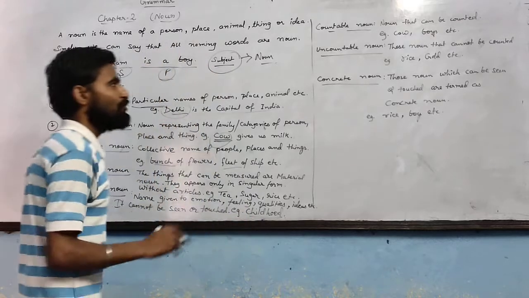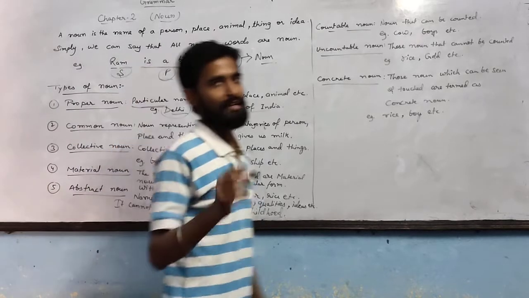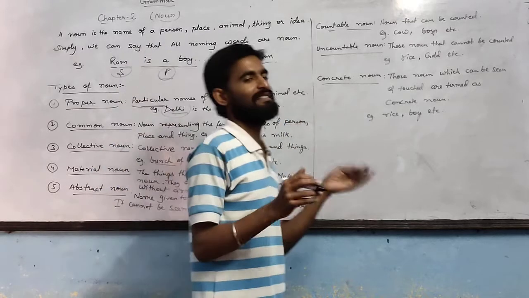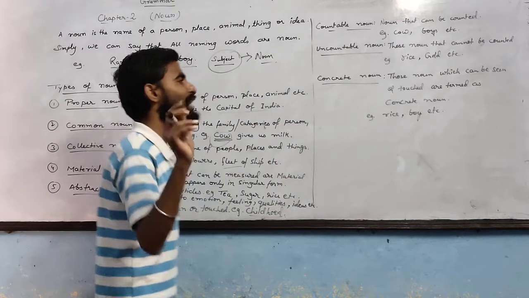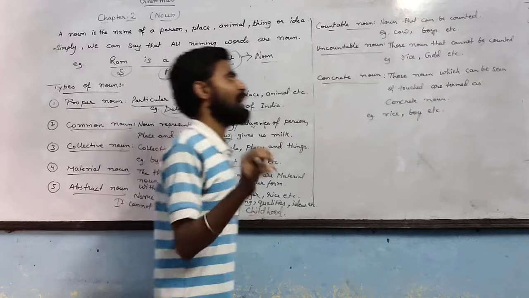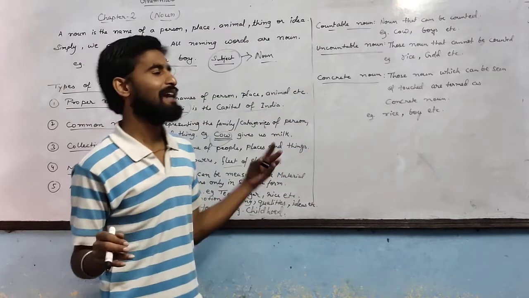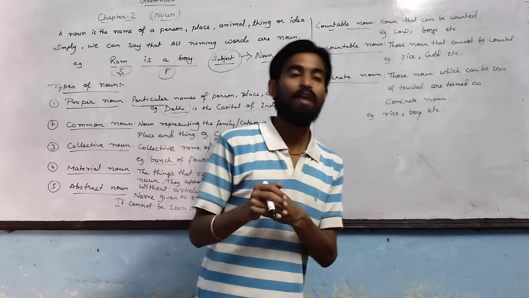Countable nouns: the nouns that can be counted by you are countable nouns. Just like cow, boys, etc. The things that you can count. Uncountable nouns: the nouns that you cannot count. Just like rice, gold, etc. These are the nouns which you cannot count.